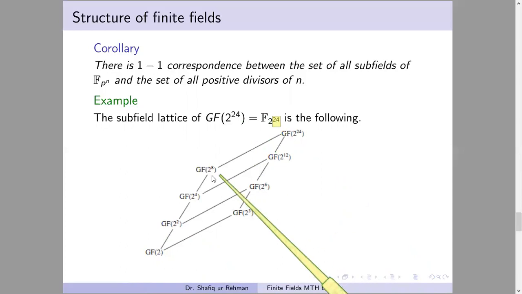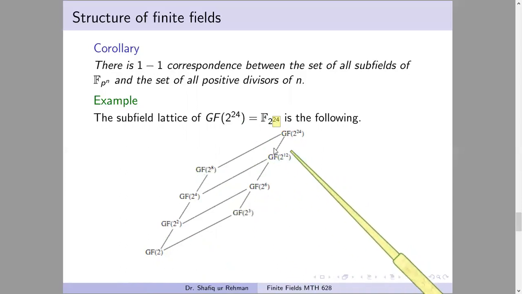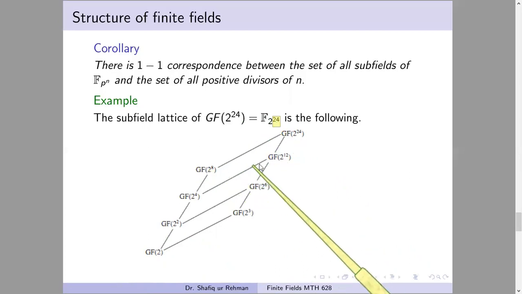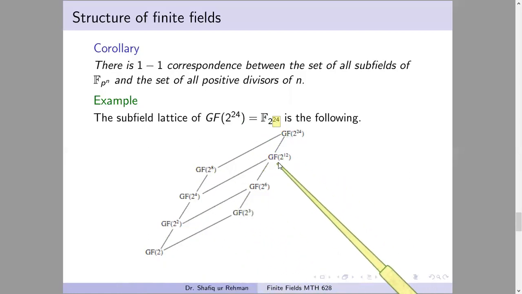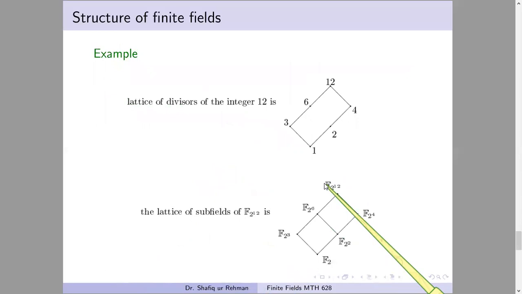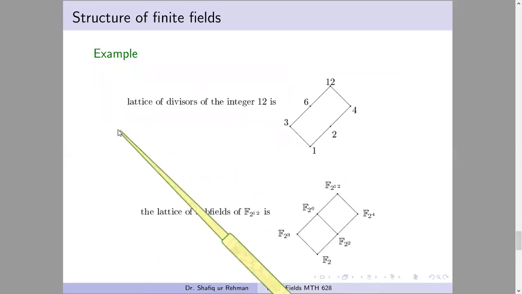And there is no relation between, you see, GF(2 power 8) and GF(2 power 12). There is no containment relation, there is no line, there is no path of lines. You cannot see any path. So this containment relation can be shown by using this lattice diagram. Similarly, there is another example. This I also take from the recommended books.